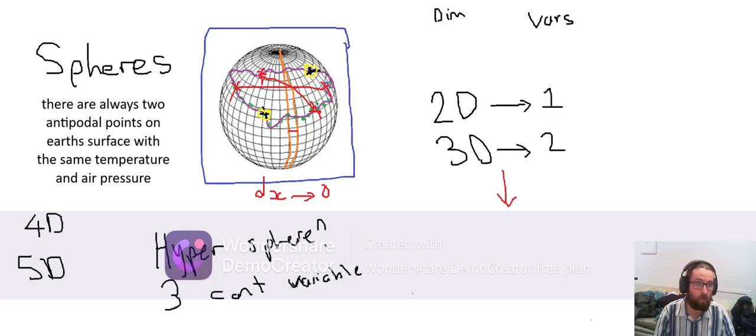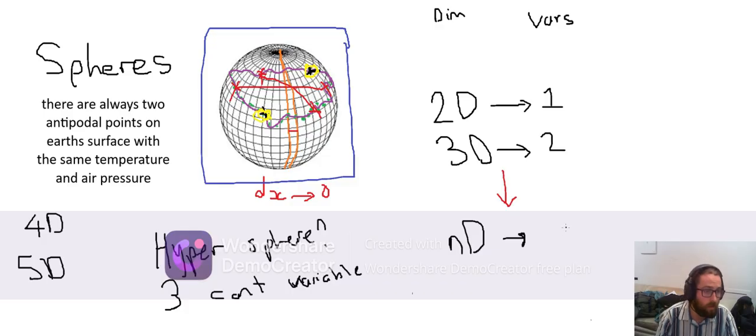I'm going to be taking a 4-dimensional sphere and lining up a ring of these yellow points, and then doing a 3rd variable on those. So in general, on the surface of an n-dimensional hypersphere, you can find 2 antipodal points that have n-1 continuous variables.